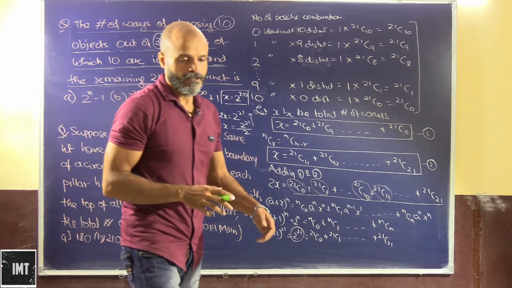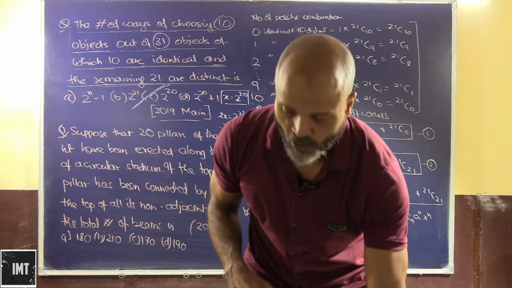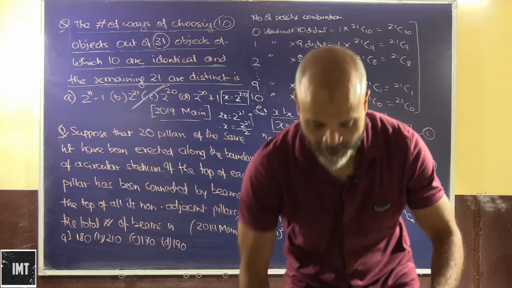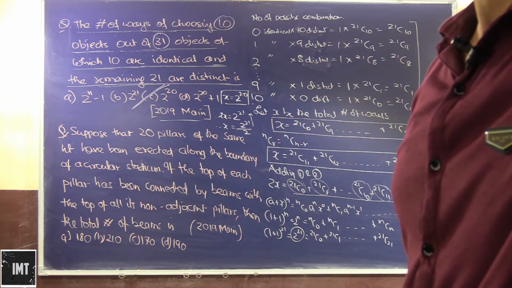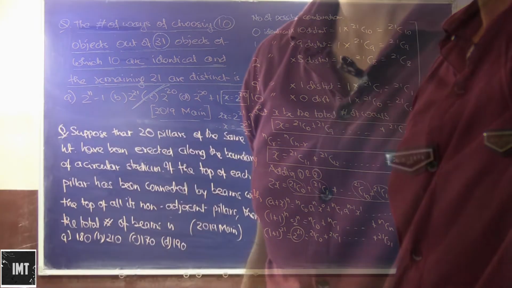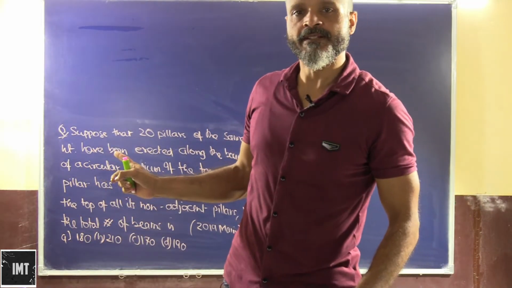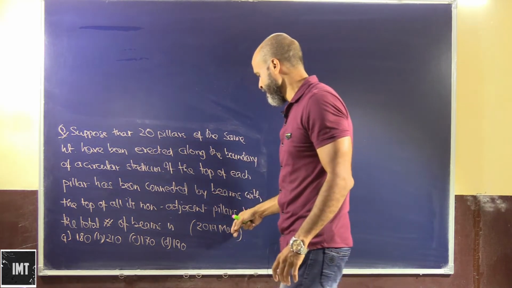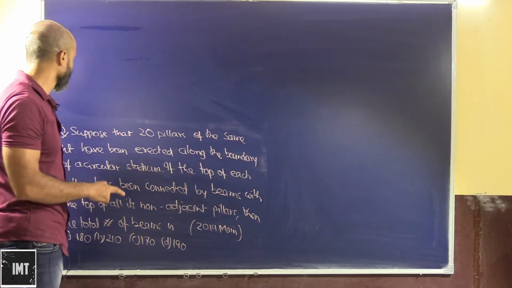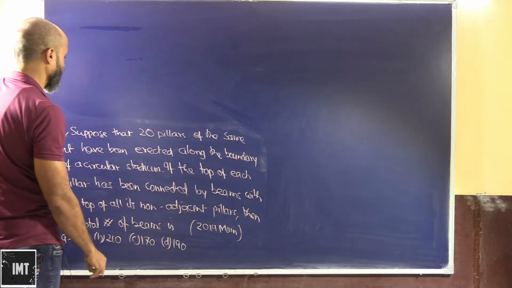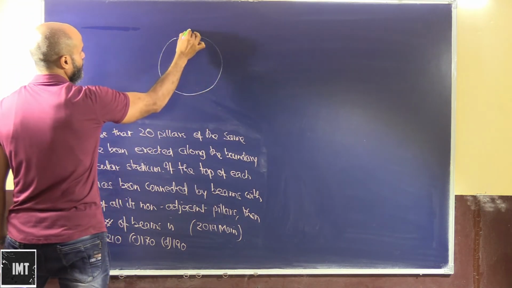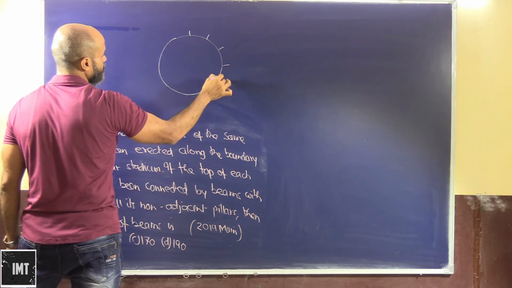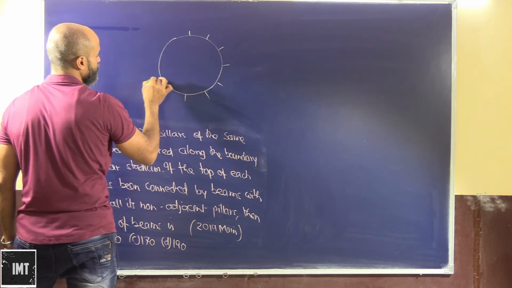Okay, we will have to rub the board before we attempt the second one. So let me make some adjustments here. Okay, this would be a pretty easy one from IIT 2019. This was asked in mains. Suppose that 20 pillars of the same height have been erected. So this is basically a circular stadium and there are pillars which are there. So these are basically the pillars which we have.